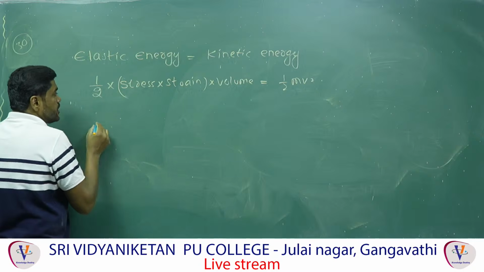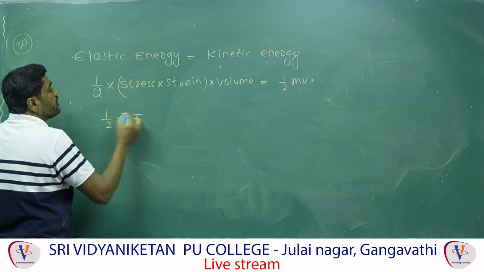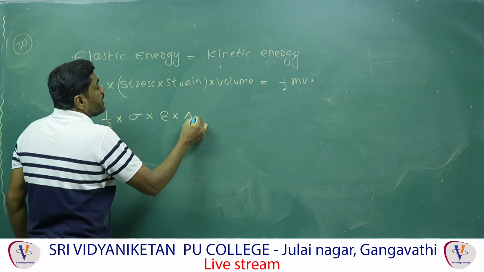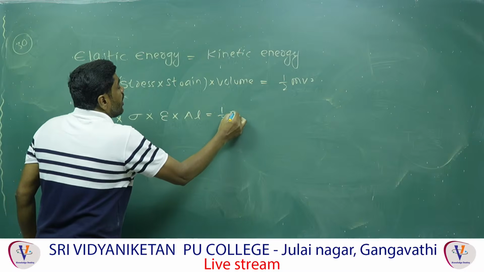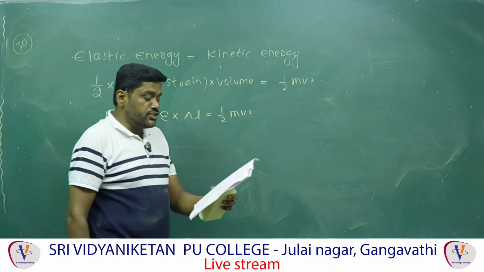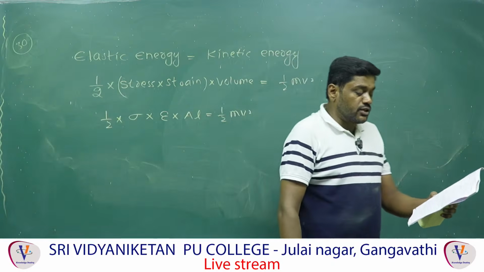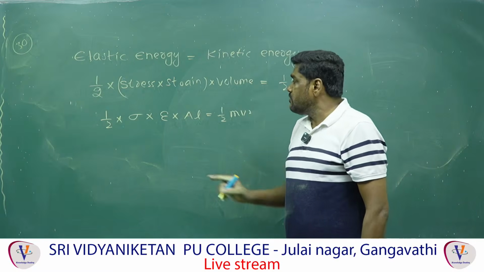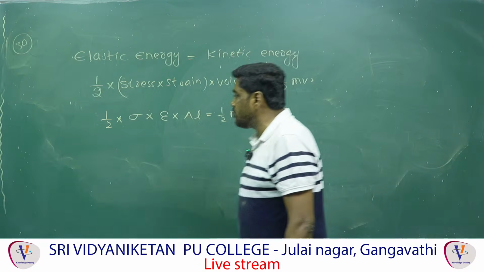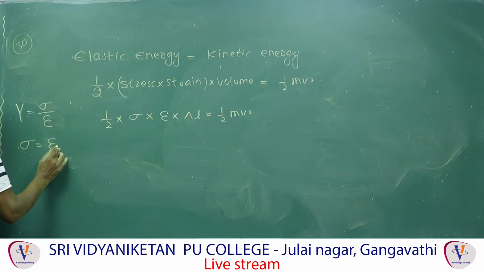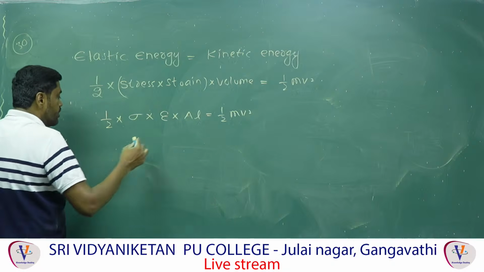Here, half into stress, I will take sigma, and strain, I will take epsilon, into volume, which is nothing but area into length, is equal to half mv square. But here, they have given only area, and the initial length is 10 centimeter, final length is 12 centimeter. So change in length and initial length are given. Therefore stress is not given, strain is given. But in terms of the Young modulus, Y is equal to stress by strain, and stress is equal to strain into Young modulus. Therefore if you substitute there, we can get the answer.